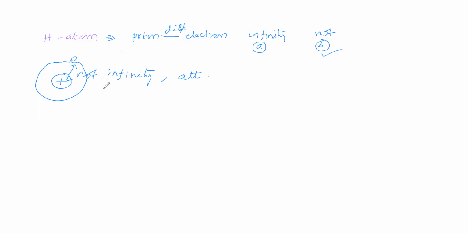Now we said attraction is possible. Initially, we took a proton and we took an electron. Between them the distance is infinity, we said. We took proton and electron, and between them the distance is infinity. We left this for sufficient time.